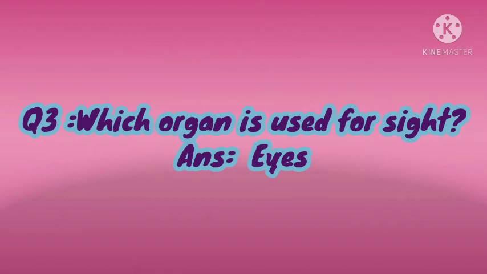Eyes. Eyes are used to see. So which organ is used for sight? Your answer is eyes. You can see with your eyes. We can see with our eyes.